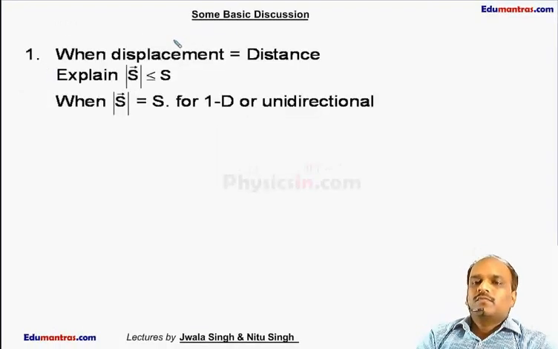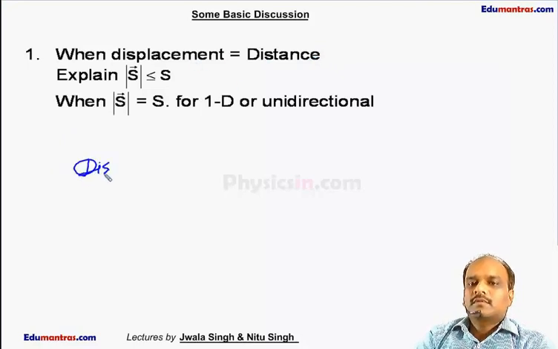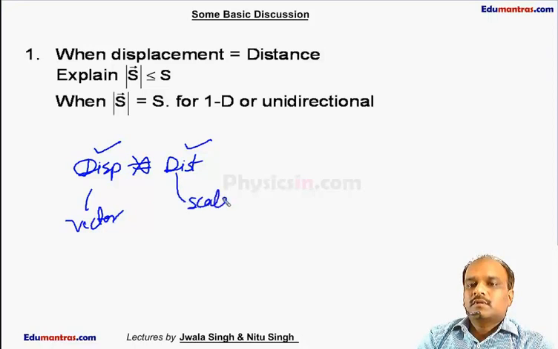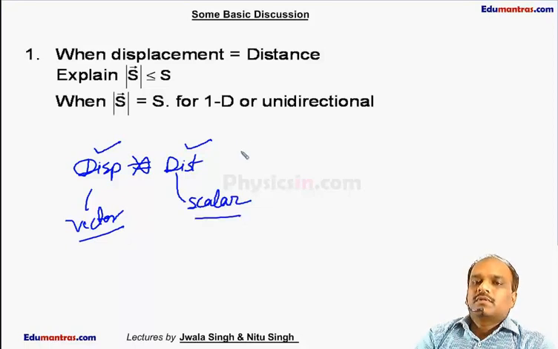Now before moving to kinematics in one dimension, we will discuss some terms. The first term is when displacement is equal to distance. Usually people say distance is equal to displacement in case of one dimensional motion. But displacement can never be equal to distance, because displacement is a vector quantity, and distance is a scalar quantity. So a vector quantity and a scalar quantity can never be equal.